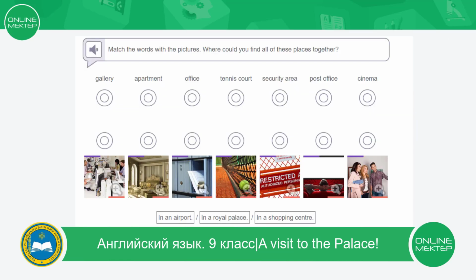My dear students, before we visit the palace, let's do one exercise. Match the words with the pictures. Where could you find all of these places together? Let's start from the pictures. Let's look at them together.